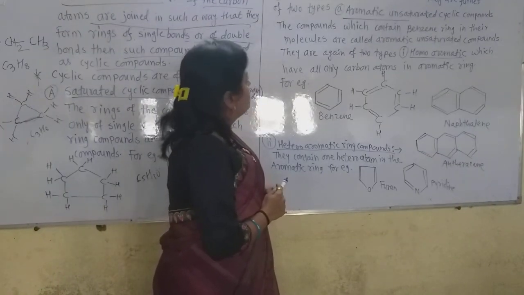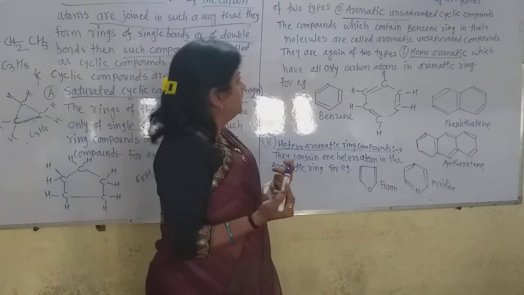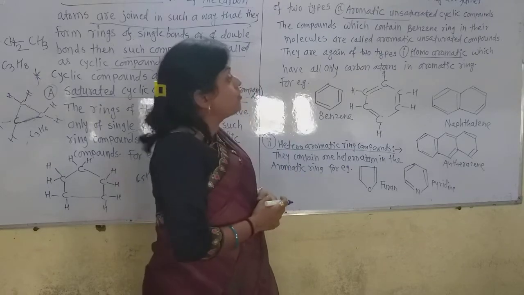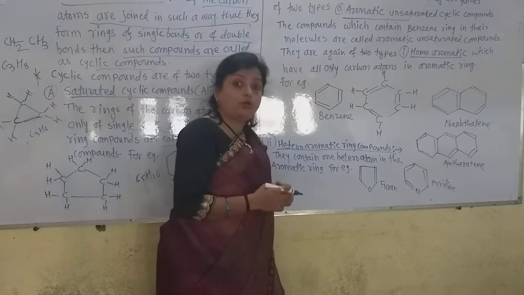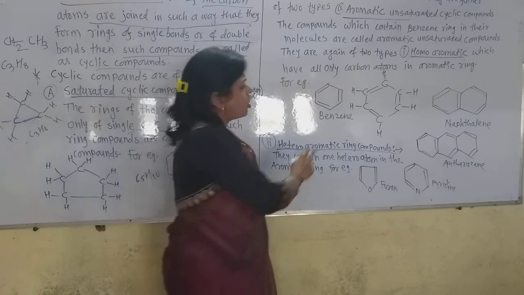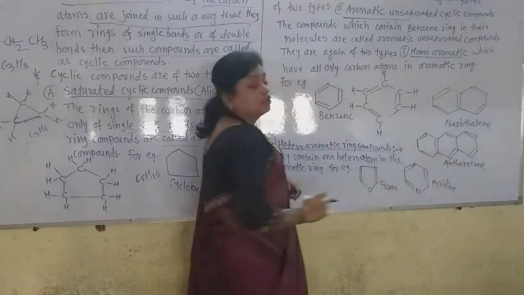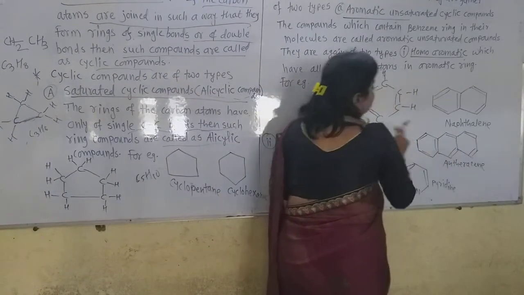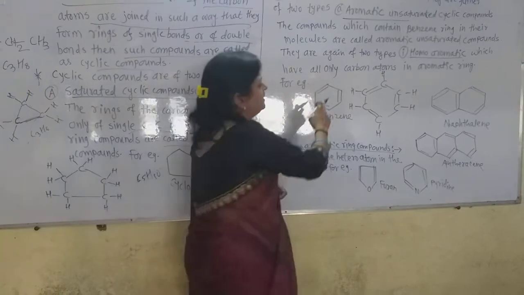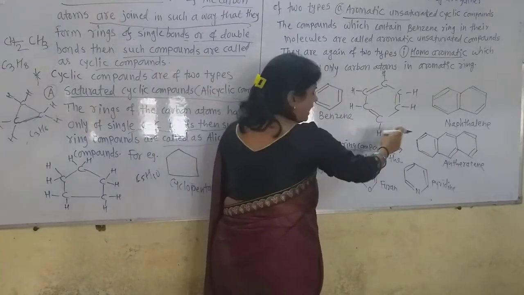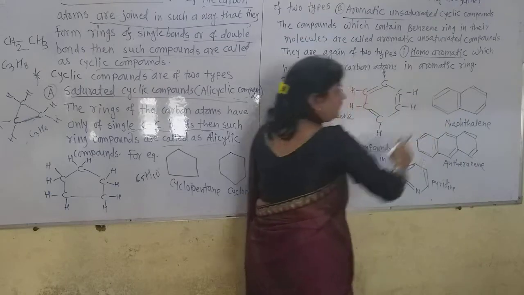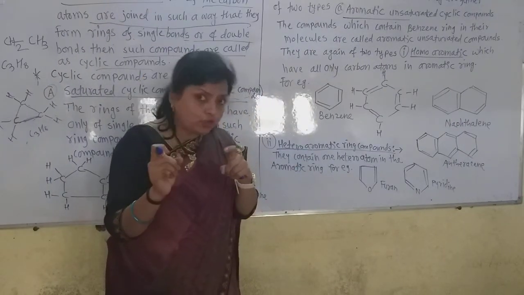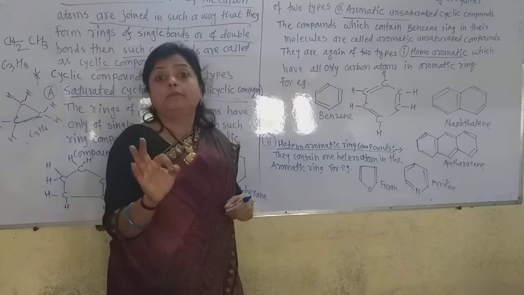Now see the definition. Aromatic unsaturated compounds are compounds which contain a benzene ring in their molecule. They are again of two types, homoaromatic and heteroaromatic. Homo means same. Now see all these three examples. Anthracene is also a homoaromatic compound because all three benzene rings contain only carbon atoms. Carbon is not shown here, but it can be drawn this way without showing the carbon also.